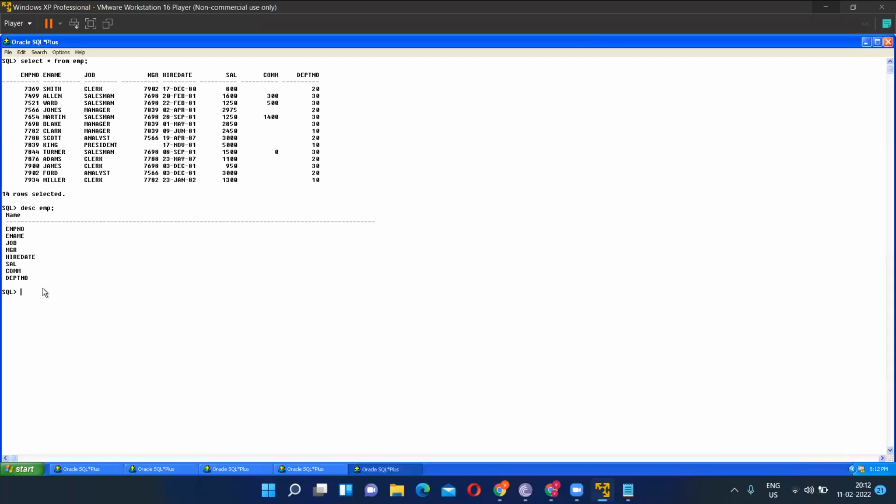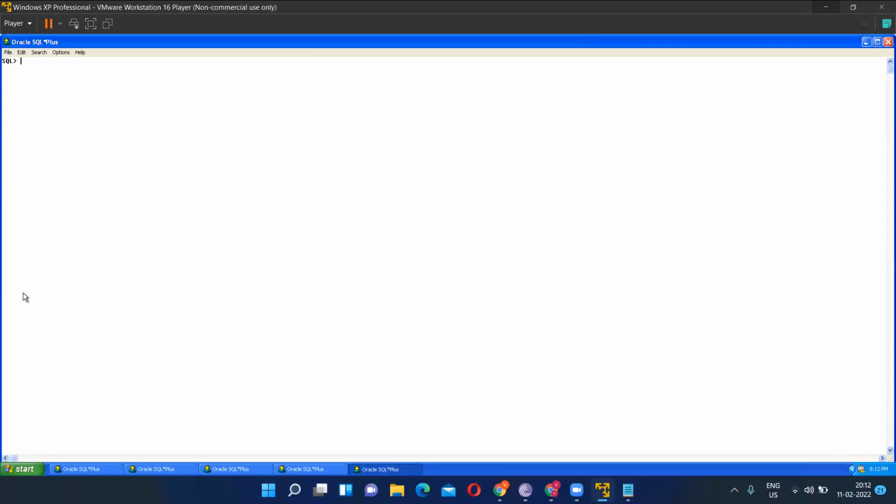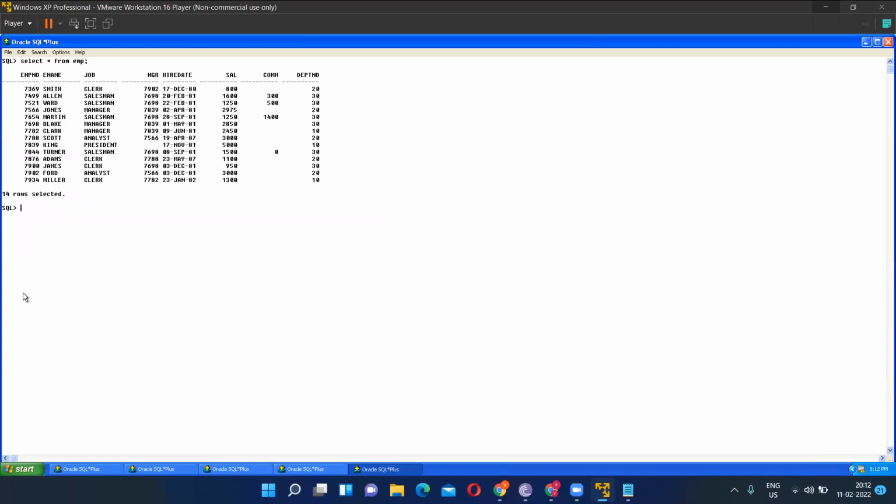Fine. Let me just clear the screen. How to clear the screen? CL SCR. Yes, guys. So select star from EMP. Now today, I just want to take one particular topic, that is nothing but the group functions.